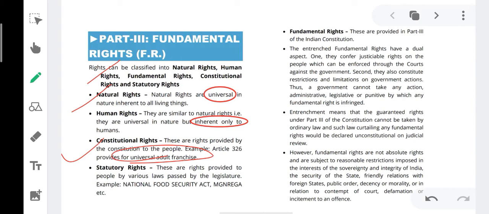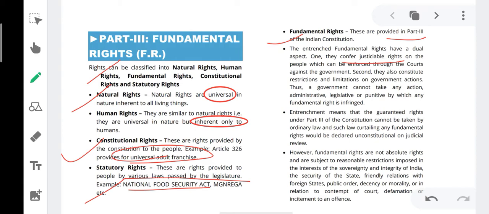The last set of rights is statutory rights. These rights are provided to the people by various laws passed by the legislature. Examples: the National Food Security Act and MGNREGA. Fundamental rights are given in Part 3 of the Constitution. These rights are justiciable in nature, which means for the violation of fundamental rights, we can directly approach the High Court or Supreme Court under Article 32 and Article 226 of the Indian Constitution.